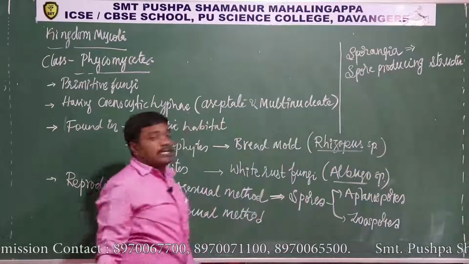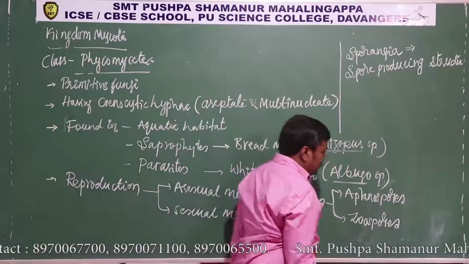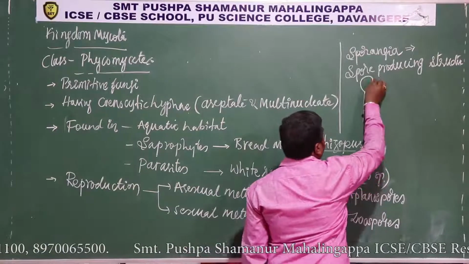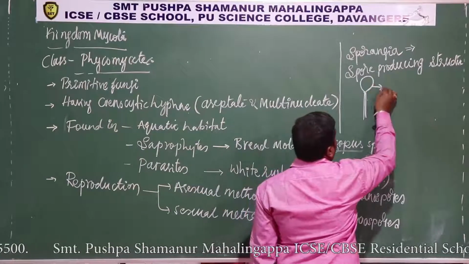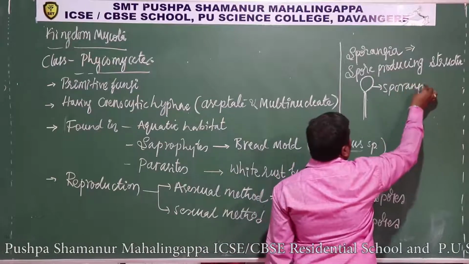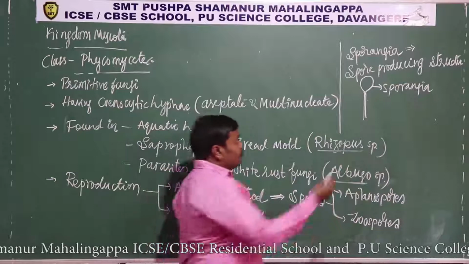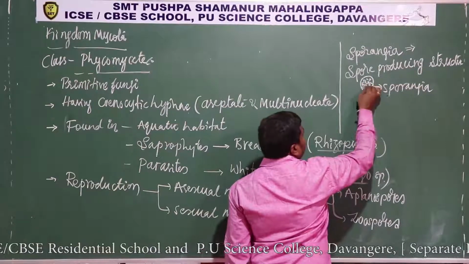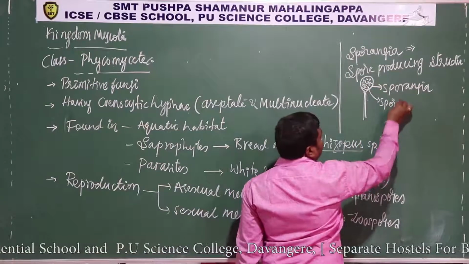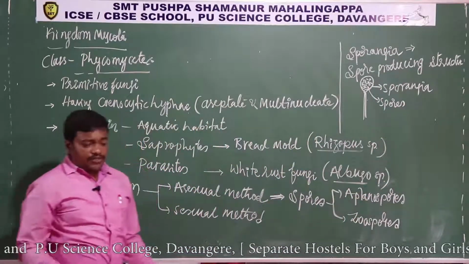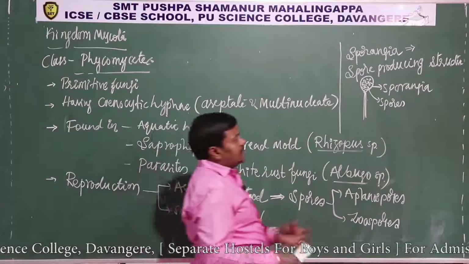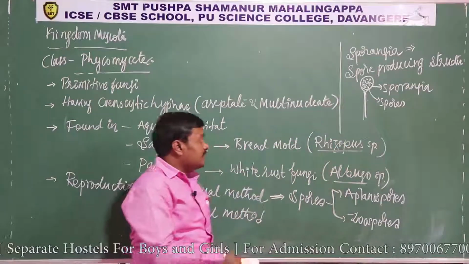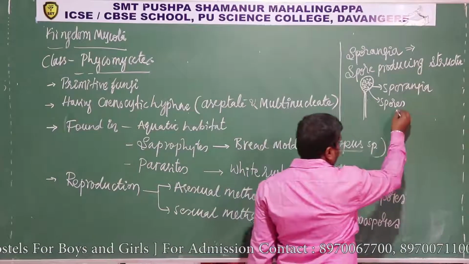It looks like this. This forms the sporangia, and within the sporangia, spores are produced. Remember, the term sporangia will repeat in many places. The structure that produces spores is called sporangia, and the spores produced in the sporangia are of two types.